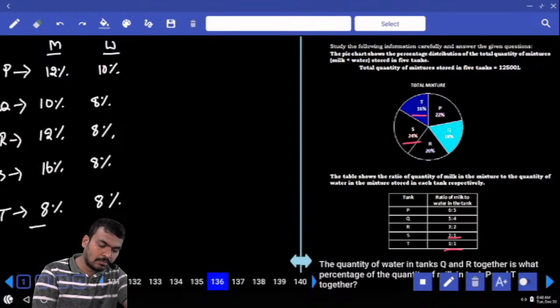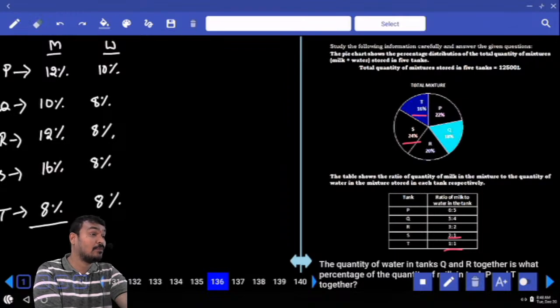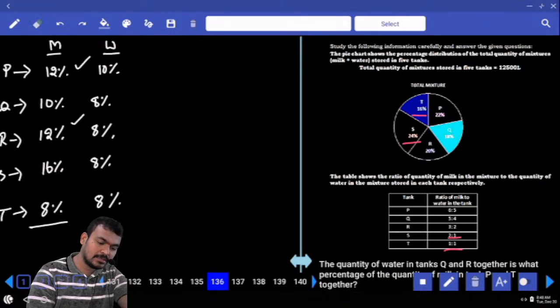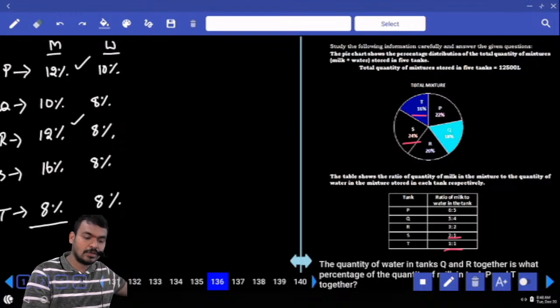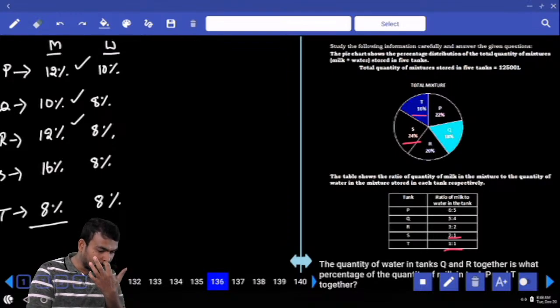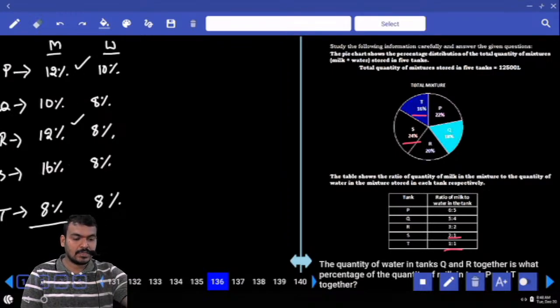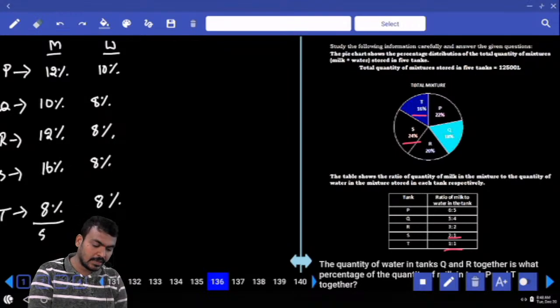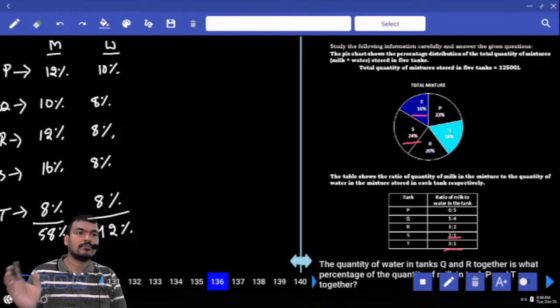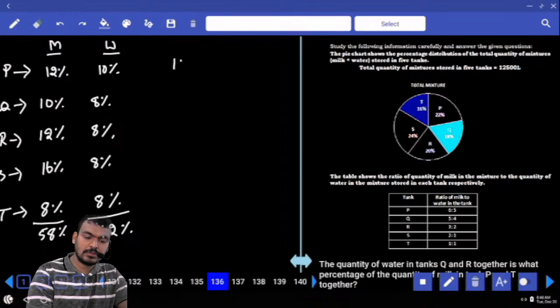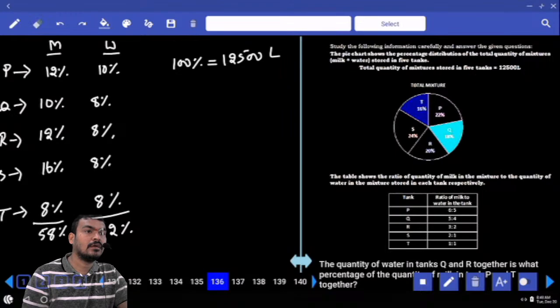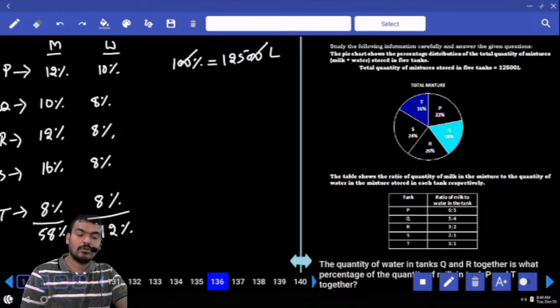Okay. What is the total milk? Total milk: 12 plus 12 plus 12 plus 12, 24 plus 10, 34 plus 16, 50 plus 8, 58. Means milk content is how much percent? 58%. Obviously water is 42%. Okay. Then total how much percent? 100%. That 100% value is how much? 12,500 liters. Then every 1% is equal to how many liters? 125 liters.